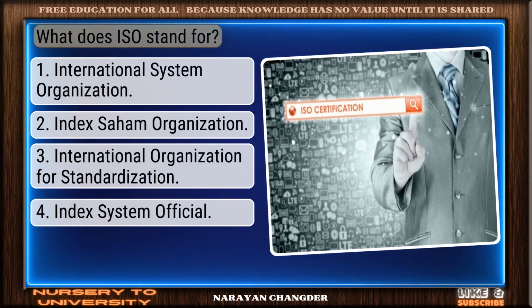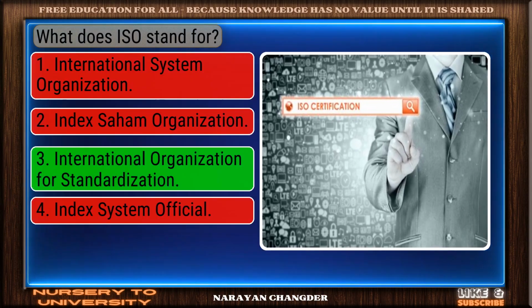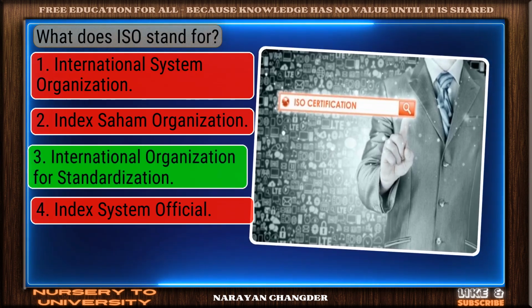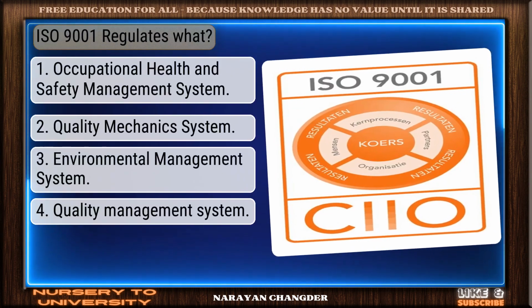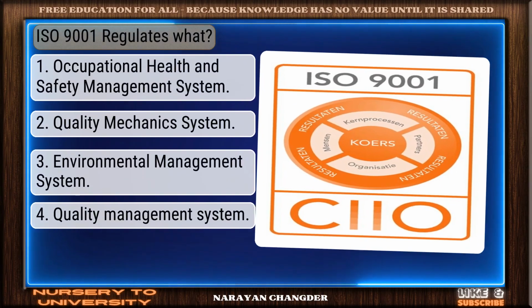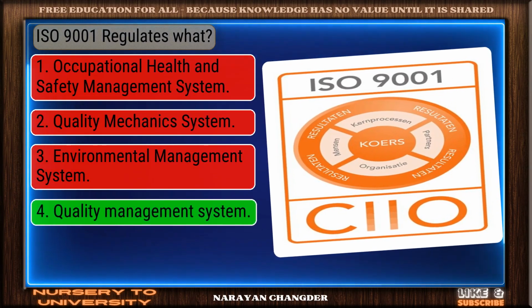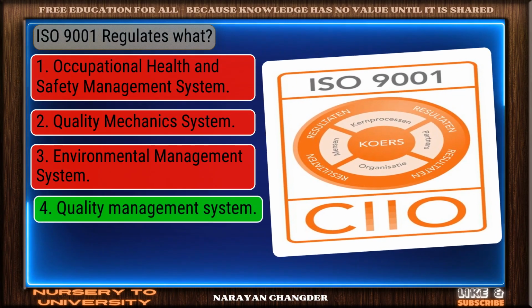Question number 65. What does ISO stand for? Good job. Your answer, International Organization for Standardization, works well here. Question number 66. ISO 9001 regulates what? Smart move. Quality management system is an accurate answer.